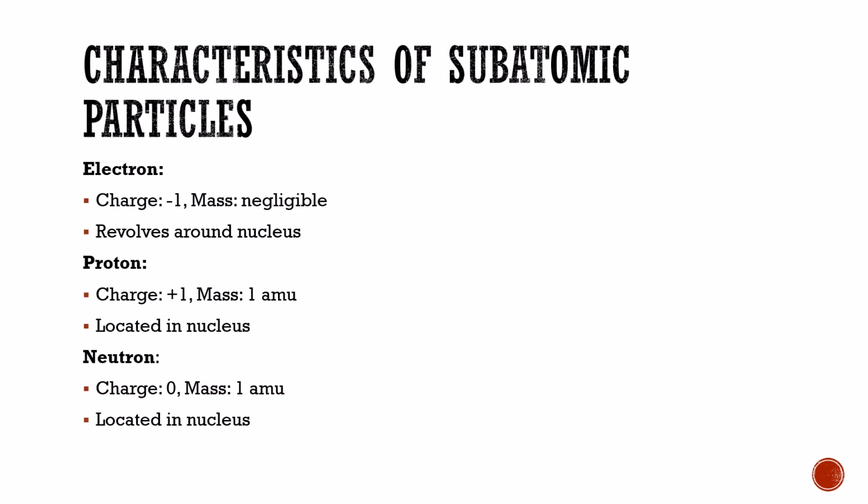Next is characteristics of subatomic particles. First is electron. Charge on the electron is -1 and the mass is negligible. Electrons revolve around the nucleus. Next subatomic particle is proton. The charge on the proton is +1 and mass 1 AMU. It is located in the nucleus. Next subatomic particle is neutron. Charge on the neutron is 0 and the mass of the neutron is 1 AMU. It is located in the nucleus.